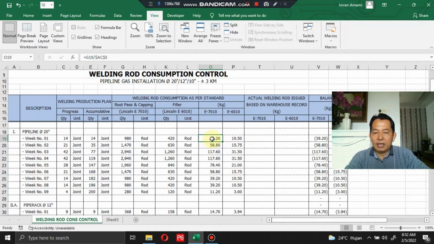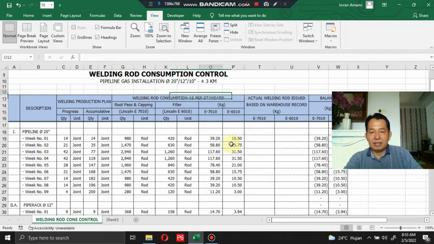Okay, let me check the formulation inside the cell. G19, this is root pass and capping by using Lincoln E7010 and divided by AC5.